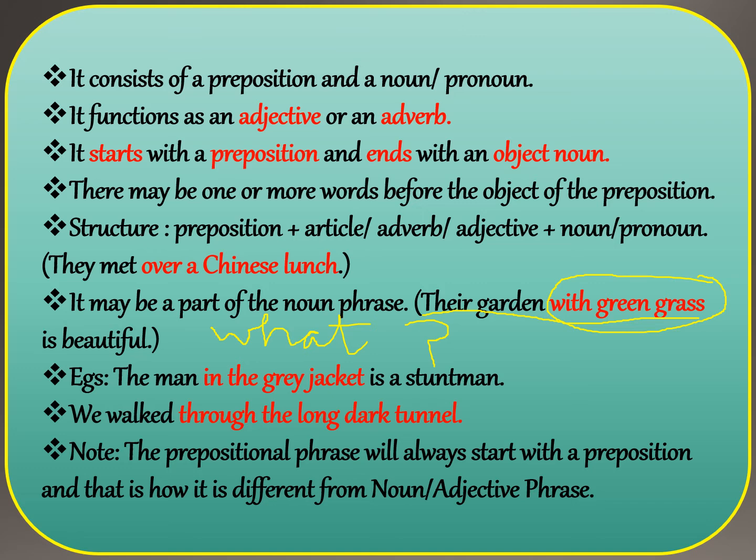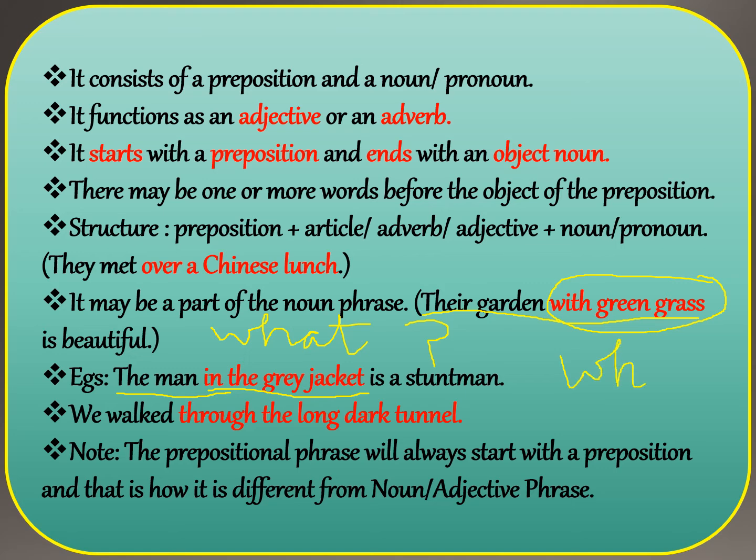Okay. Now the next example is, the man in the grey jacket is a stunt man. The same thing, in the grey jacket, if you only take the highlighted red words, then it is a prepositional phrase. But if we include the man also, then it becomes the man in the grey jacket. So I will ask, who is a stunt man?